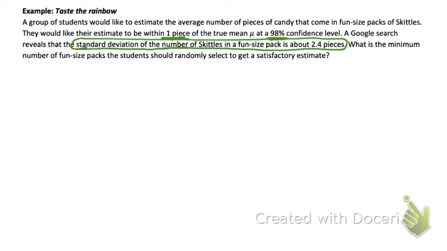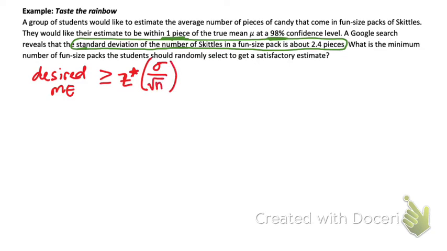So here we go. Desired margin of error has to be greater than or equal to the z-star critical value, again, only because I can't use t-star here, times the population standard deviation, only because I can't use S sub x because I haven't taken the sample yet, divided by the square root of the sample size, which I'm going to solve for. All right, I'm going to write down everything we know. What is the desired margin of error? 1. What is the z-star critical value for 98%? Chances are you don't remember that one.